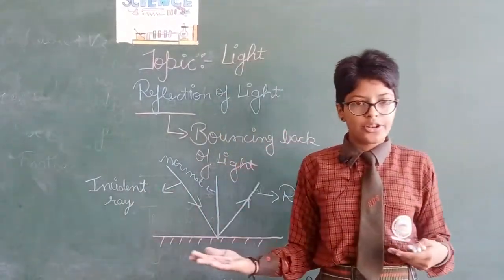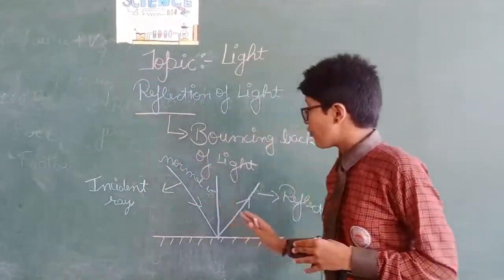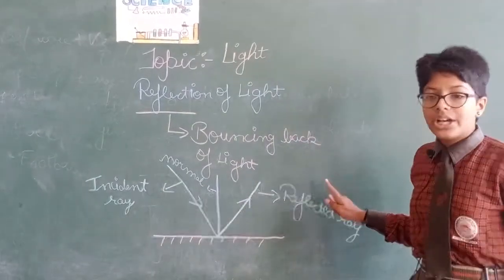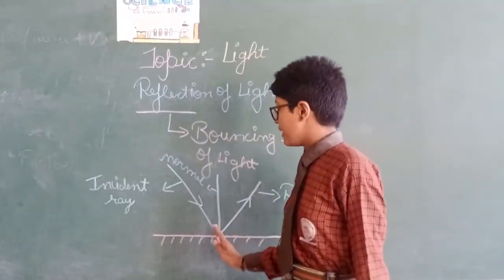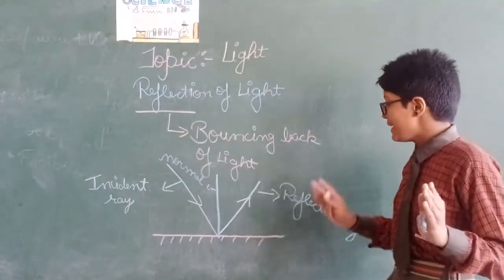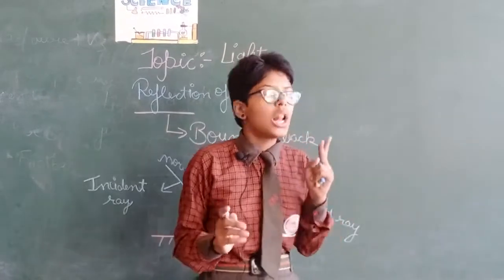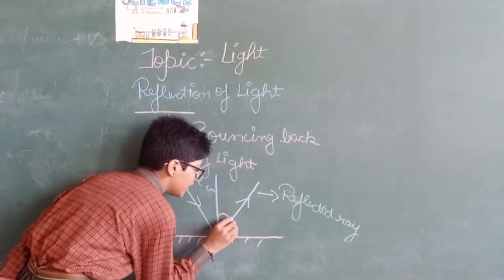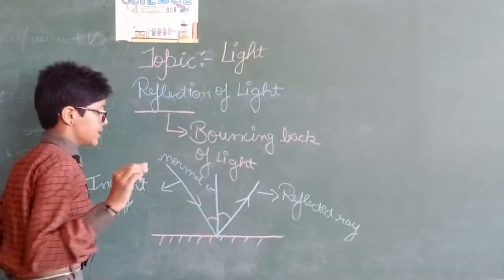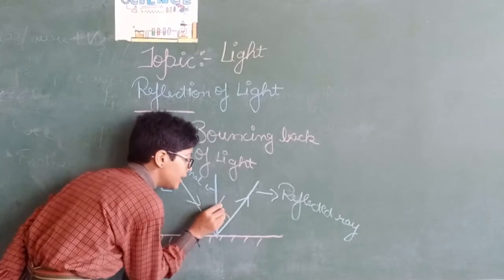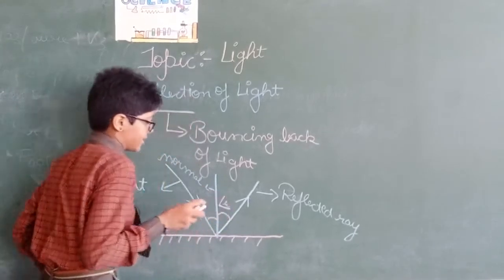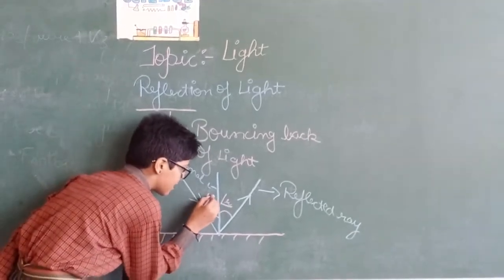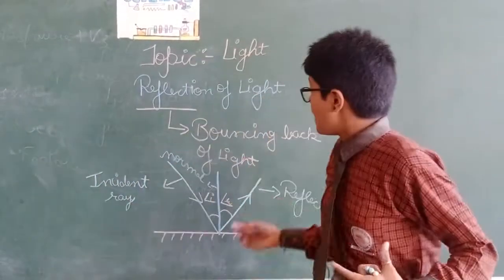Incident ray: what is the incident ray? The ray which comes from the light source is known as the incident ray, and the ray which is reflected back is known as the reflected ray. And the normal is a line which divides the angle between the incident and reflected rays into two equal parts. Here two angles are formed. What are those two angles? One is this and the other one is this. This is known as the angle of reflection and is represented as this. And this is known as the angle of incidence and is represented as this. Now, this was about reflection.